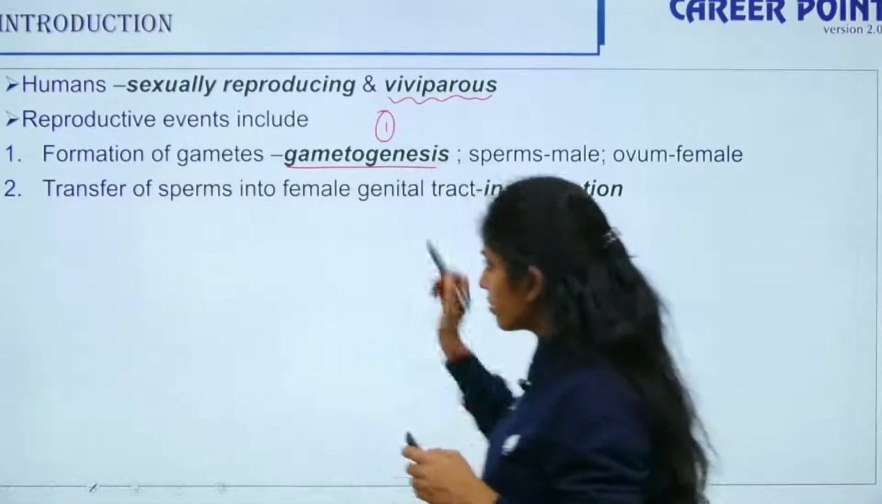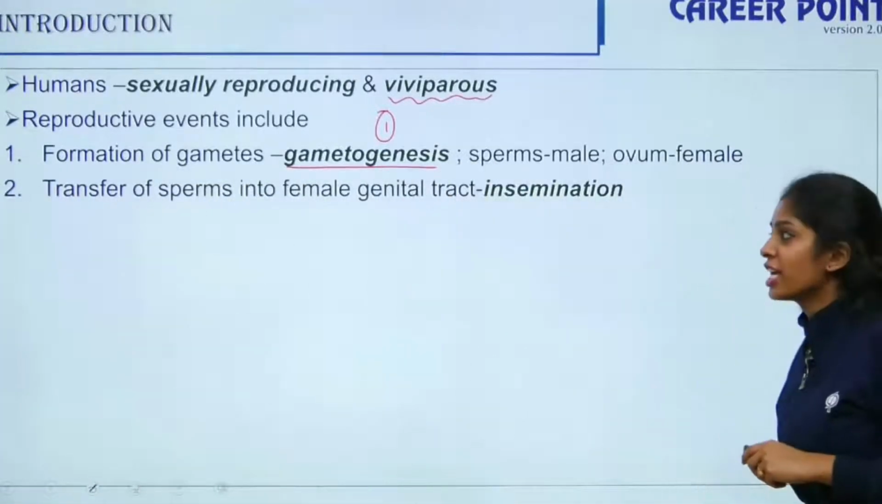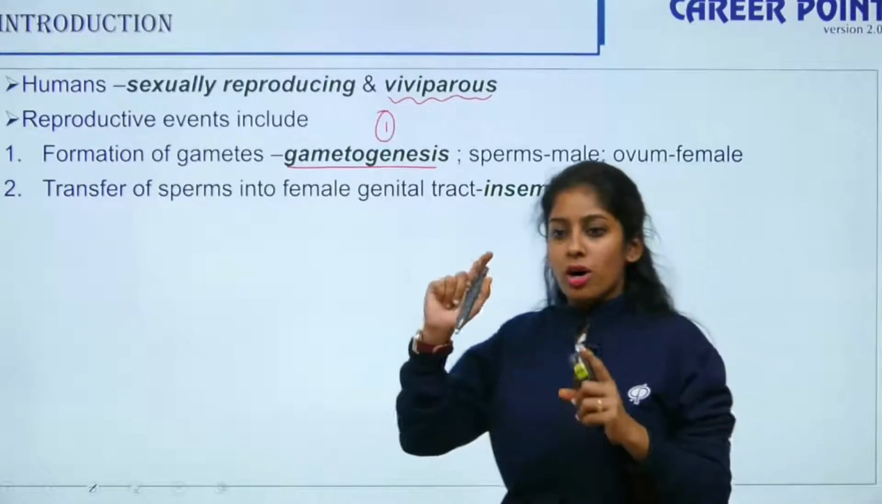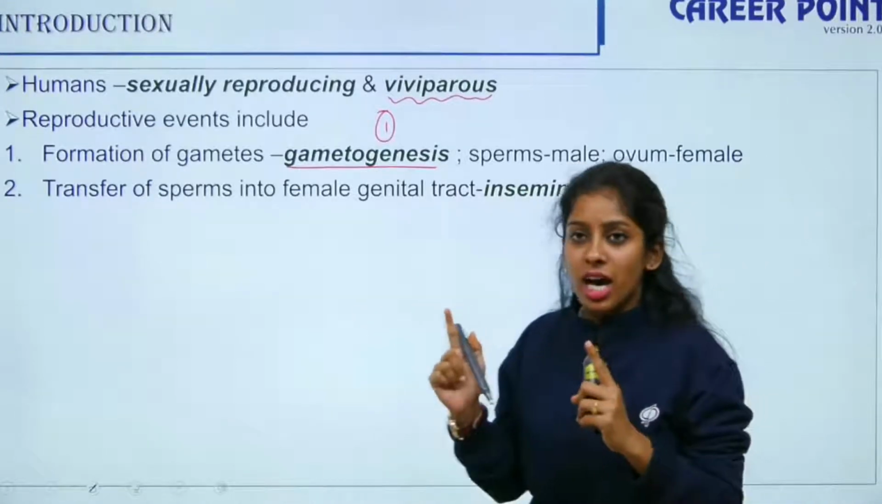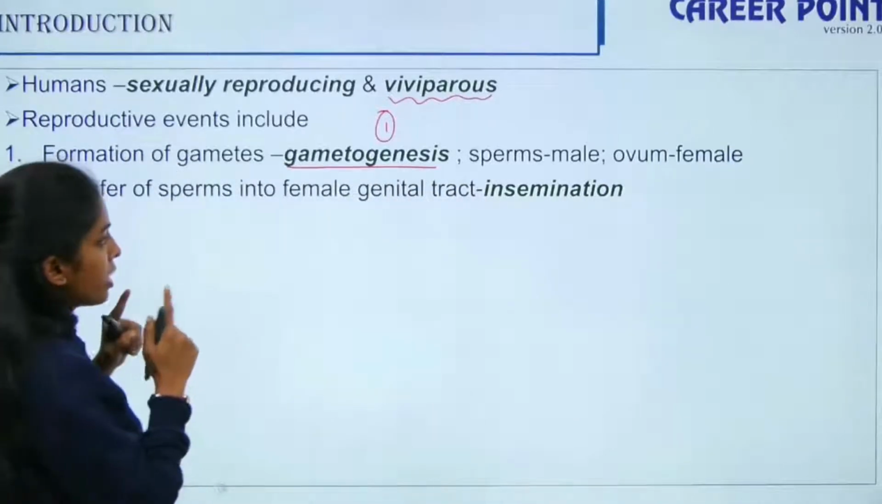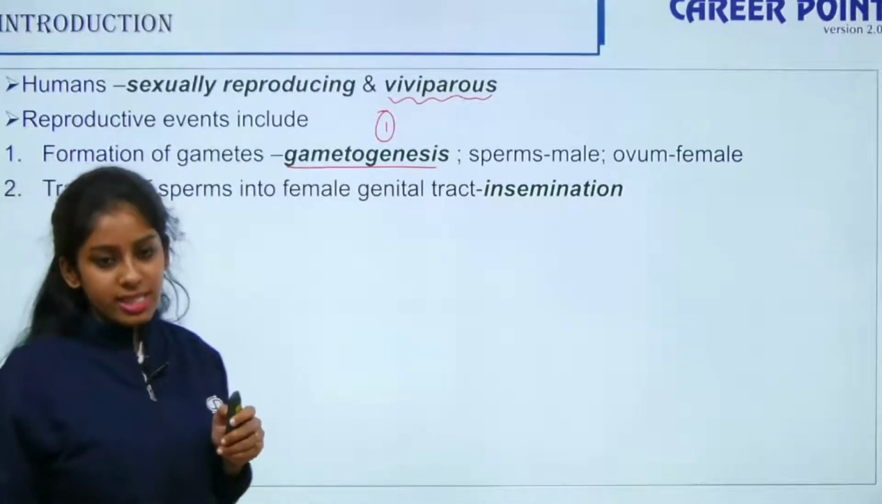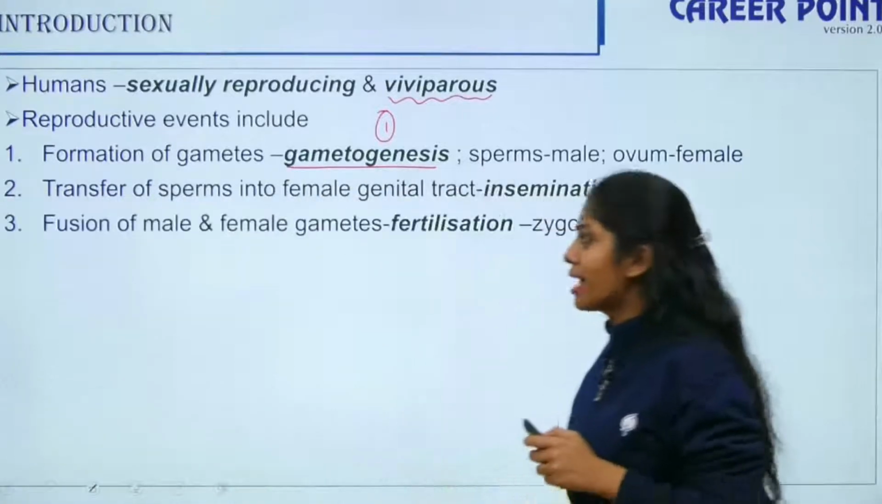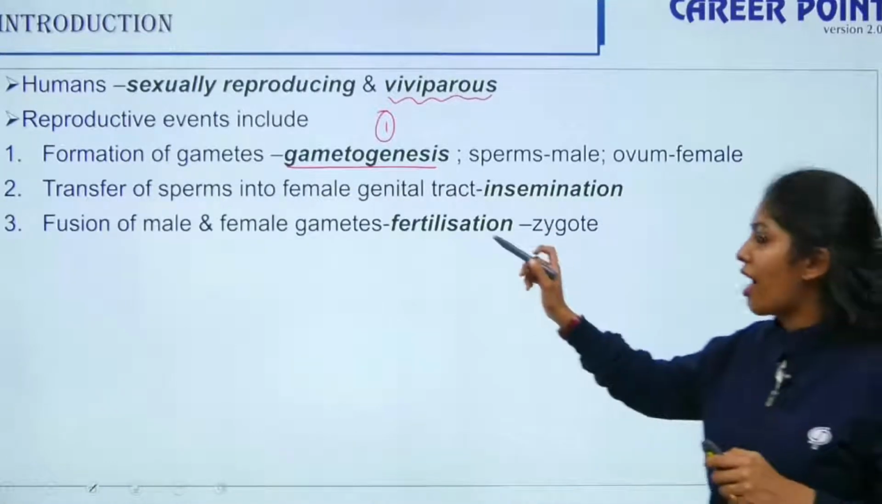Yes. Next is transfer of sperms into the female genital tract, because not both the gametes are motile. The one that is motile has to reach the other one, so there should be a meeting. This is called insemination. Once both the male and the female gametes meet, then you have fertilization.